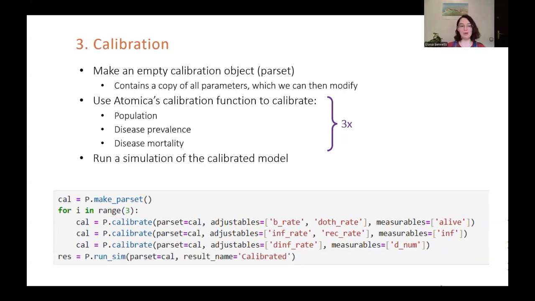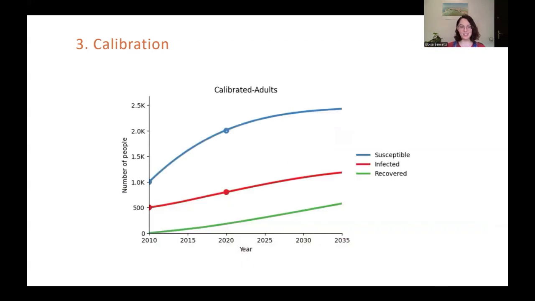And finally, we run another simulation of our calibrated model so we can observe what that looks like. And here it is. So as you can see, now the plot is actually calibrated. The simulation is actually matching the data that we've set. This is a simulation of the current status quo.